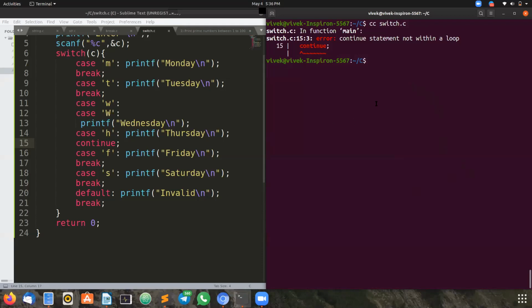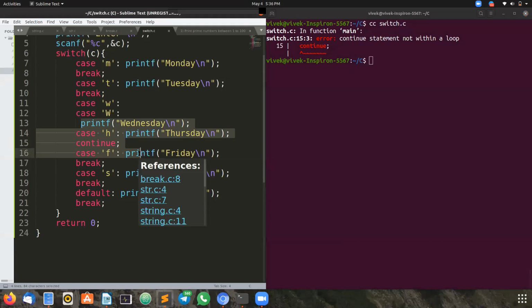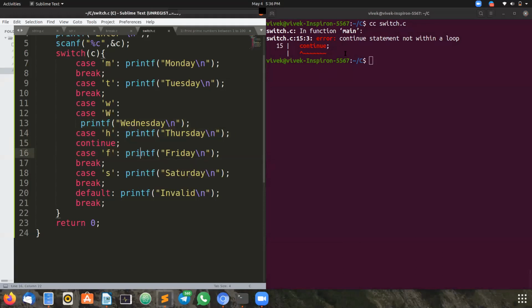But it is giving an error because continue statement is not within a loop. There are some rules for continue. If in the objective questions, like in an interview or online examination, they give such code, and instead of break they put continue, it is a compiler error.